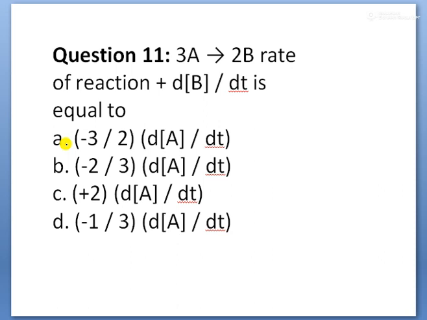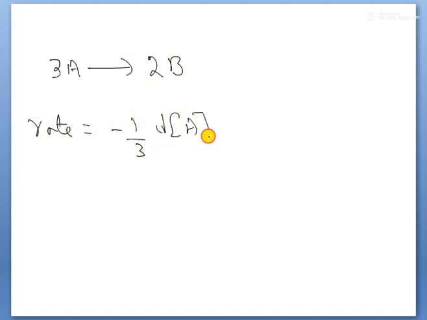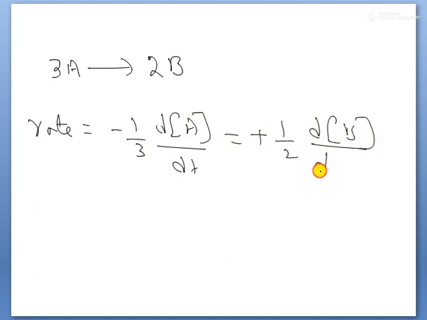Next, children, 3A gives rise to 2B. Here, given the rate of reaction, representation dB by dt is equal to. So here, what is the equation, children? 3A gives rise to 2B. Here, with respect to reactants, how to represent it? Rate is equal to minus 1 by 3 dA by dt is equal to plus 1 by 2 dB by dt, children.